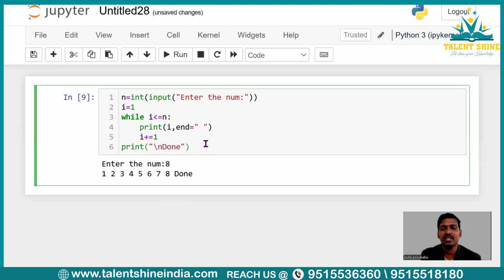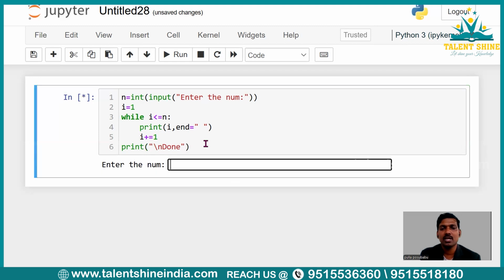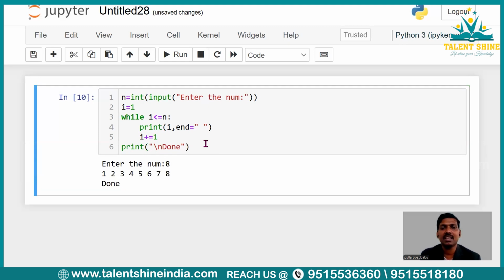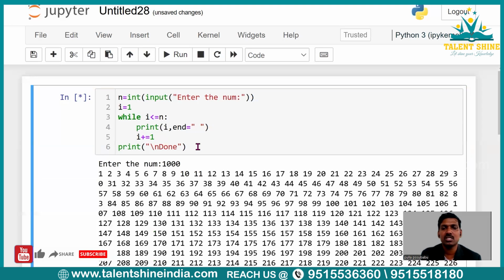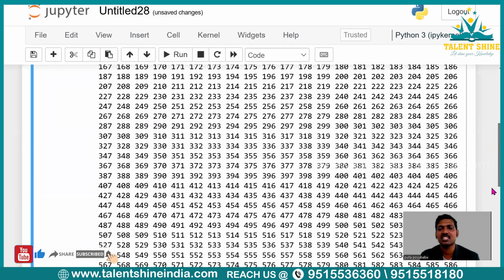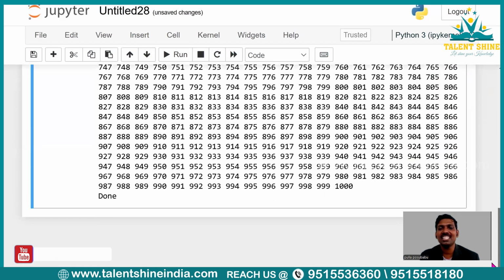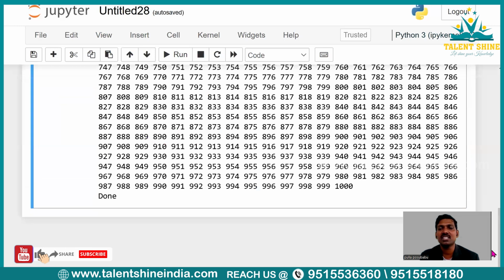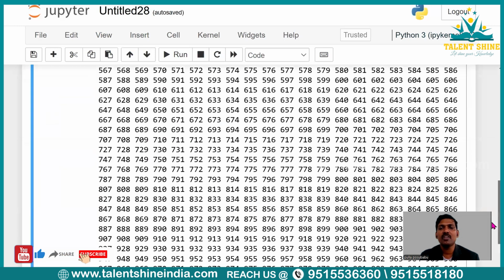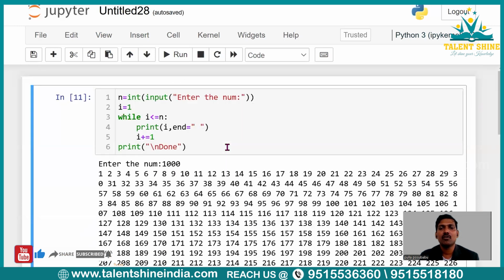I will explain this one in my coming tutorials. Let me execute it once again. So write 8 and then click enter. You could see, right? Suppose I want to print 1,000 natural numbers. Now you could see 1,000 natural numbers printed on the screen in a fraction of a second. If you wrote these 1,000 natural numbers by hand, it would take a long time, isn't it? Yes. So I hope everybody is clear with this while loop program, right?